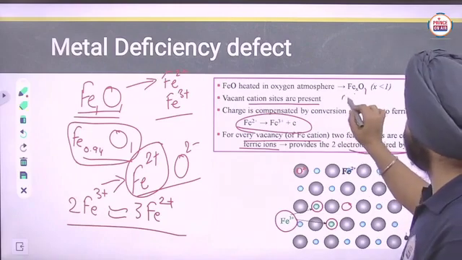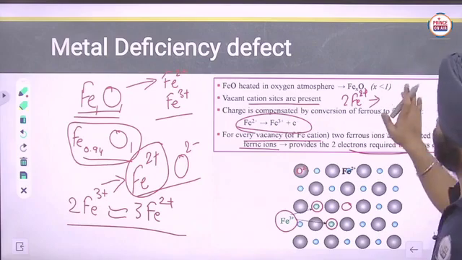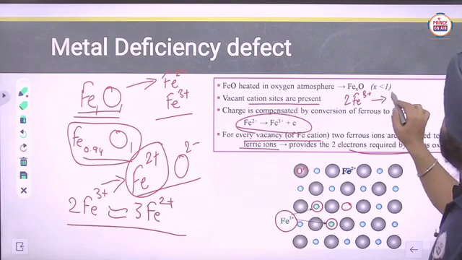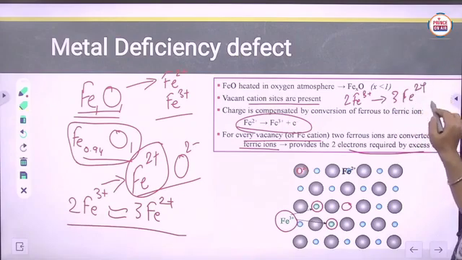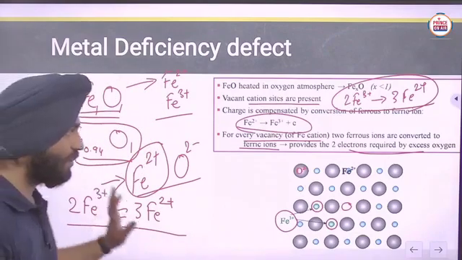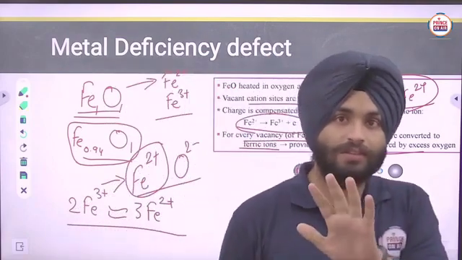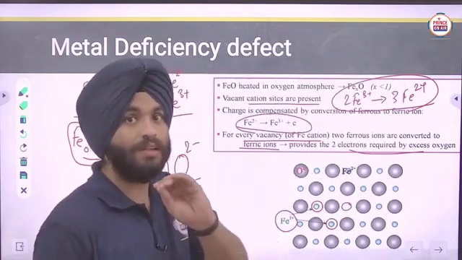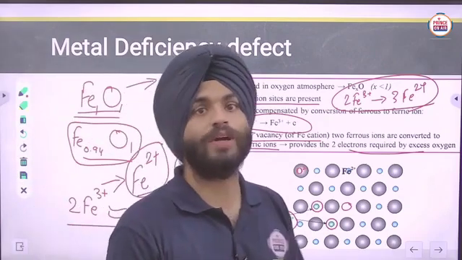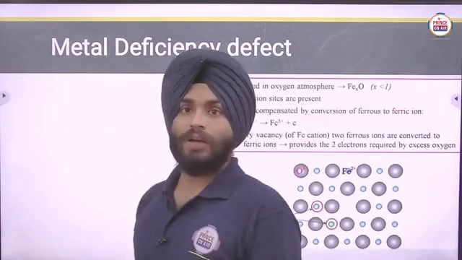Means in place of 3 Fe2+, you can say 2 Fe3+, so they will compensate the charge. Is it clear now? So in that case, the charge is neutral, charge is balanced, but the number of metal ions will be decreased. So that's why it is known as metal deficiency defect. Okay then, clear?